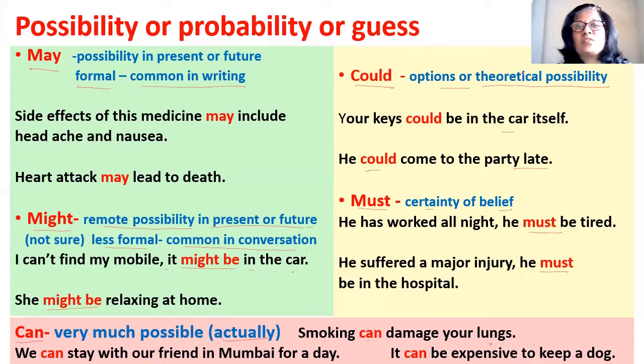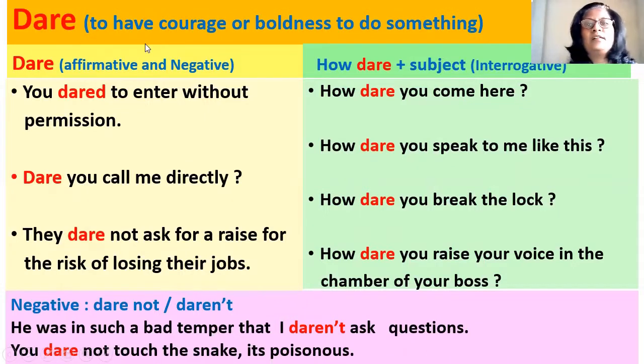Could expresses theoretical possibility, and may is formal, and might is less formal, but it expresses a lesser degree of possibility. Remote possibility means a lesser degree of possibility. Now, dare indicates to have courage or boldness to do something. So, dare in affirmative and negative can be used as you dared to enter without permission.